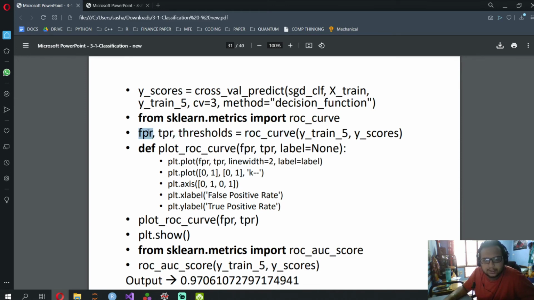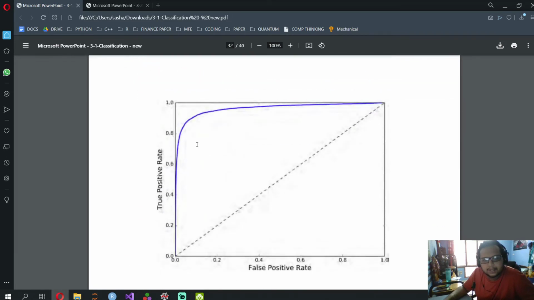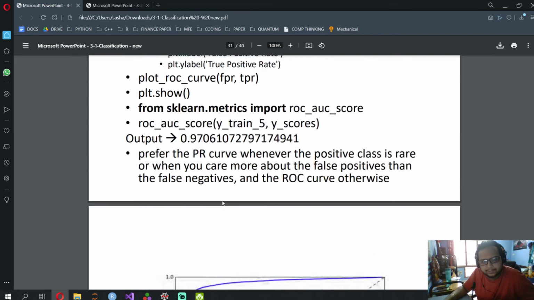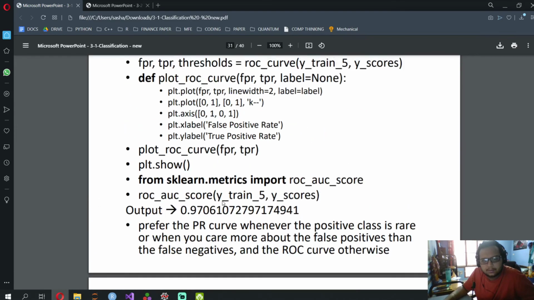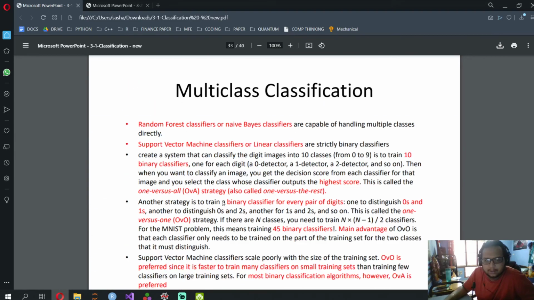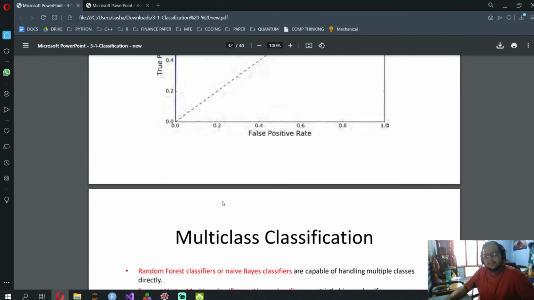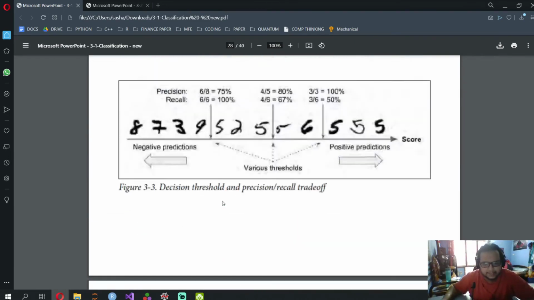Okay, so you get the FPR, TPR and threshold values. Then what it's done is it's plotted FPR versus TPR, that line, and it's also plotted the intercept 1 and slope 1 line. That's it. Okay, so that is it with respect to basic classification.